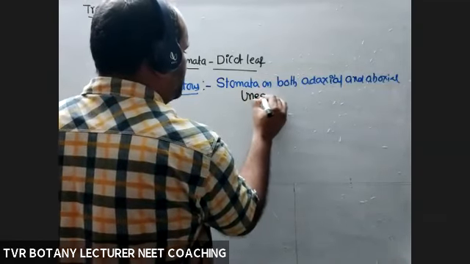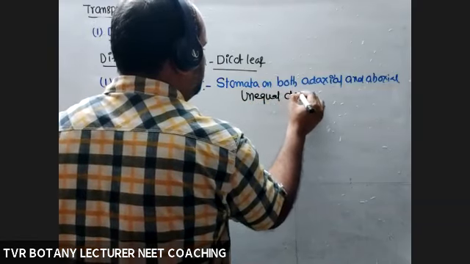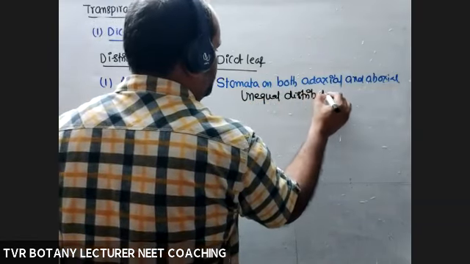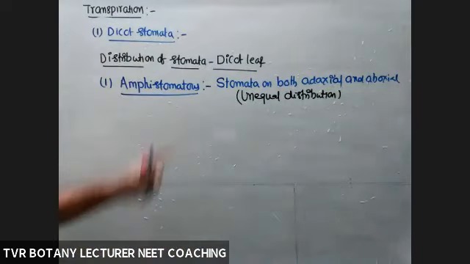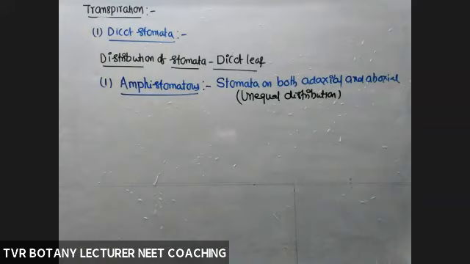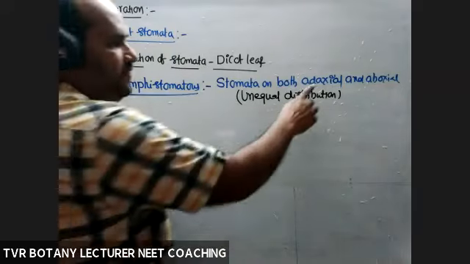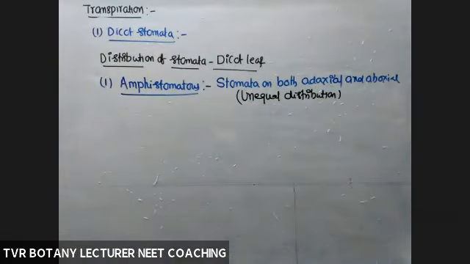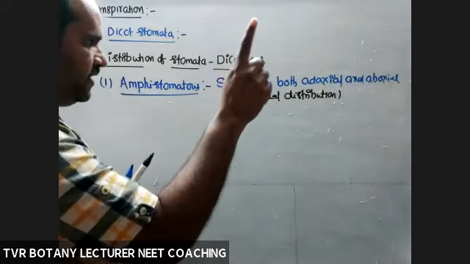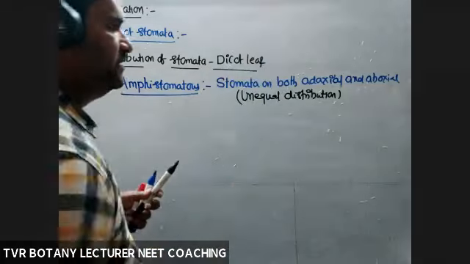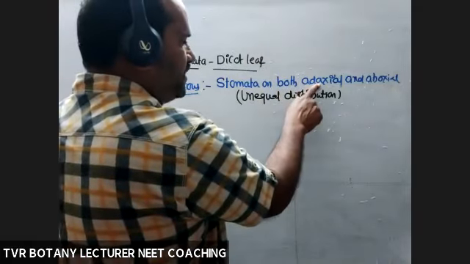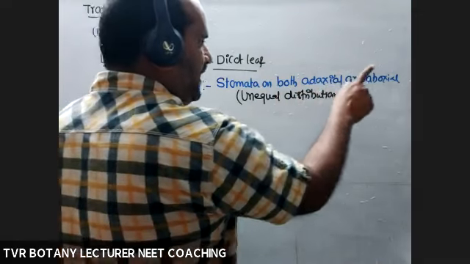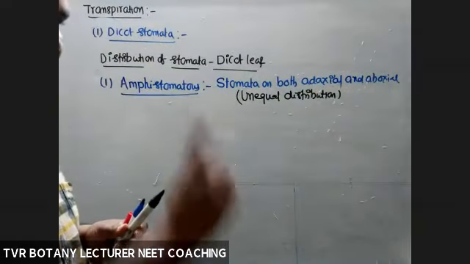What is that unequal distribution? In this amphistomatous condition, adaxial with less number of stomata, abaxial with more number of stomata. That is one type of adaptation to reduce stomatal transpiration. So that's why the given statement in the first year anatomy textbook, that anatomy part: adaxial with less number of stomata, abaxial with more number of stomata. That was the first statement.